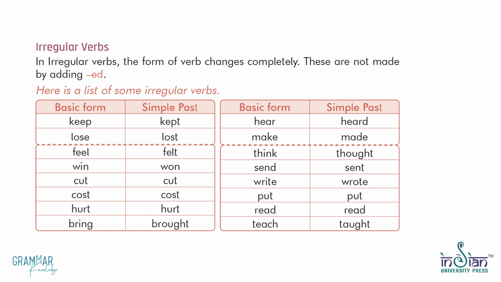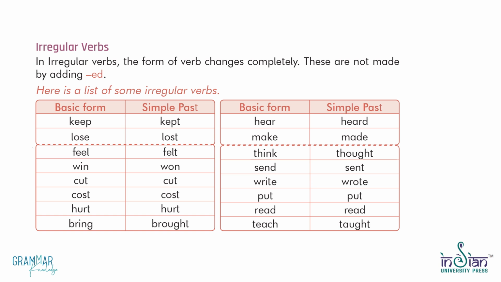Irregular verbs. In irregular verbs, the form of the verb changes completely. These are not made by adding ed. Here is a list of some irregular verbs. Basic form, simple past. Keep, kept. Lose, lost. Feel, felt. Win, won.